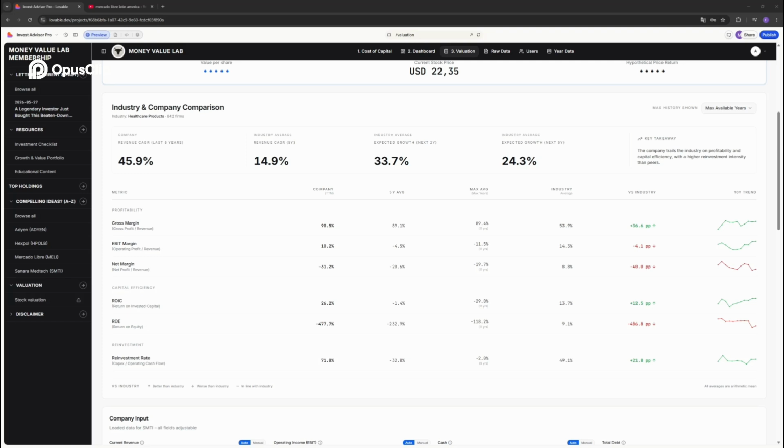And how high is it? Look at the industry average. The companies within the same industry have a gross margin of 53%. So that's 36 percentage points higher than the industry. So that's a win. EBIT margin, 10.2% currently, whereas the industry has an average of 40.3%.